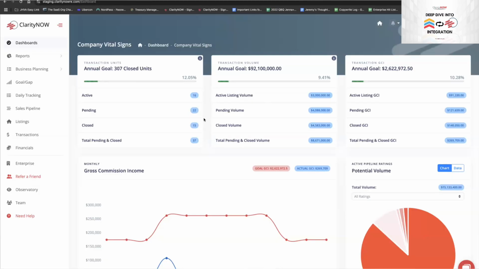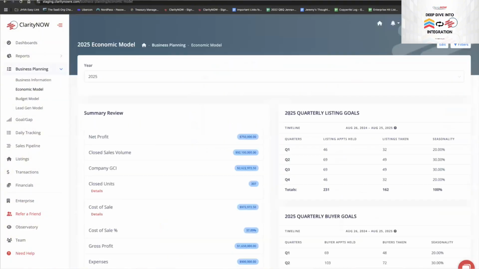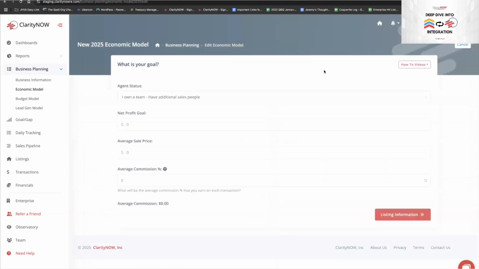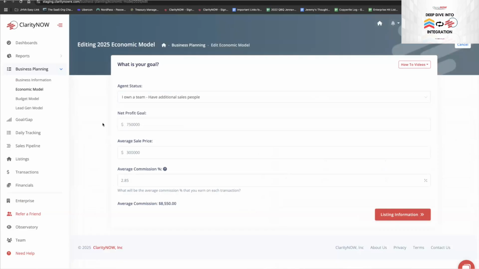A couple of things I'll show you really fast, for those of you that are new to us, that separate us from other services. One is our economic model. I won't go through this in detail now, but what's really cool is it works for everybody, whether you own a team, you're on a team, or you're an individual agent. It's the only goal calculator out there in our industry that starts with what you want to net.